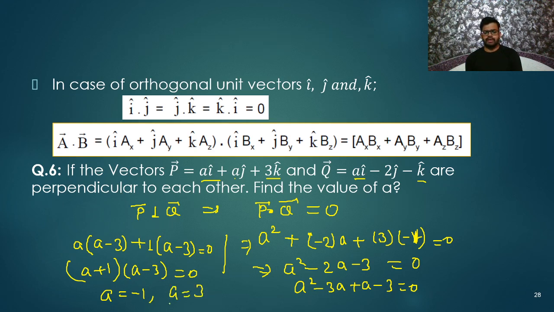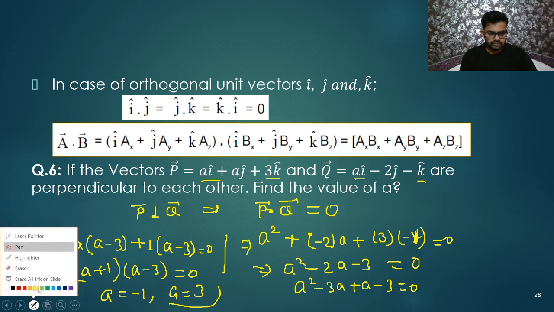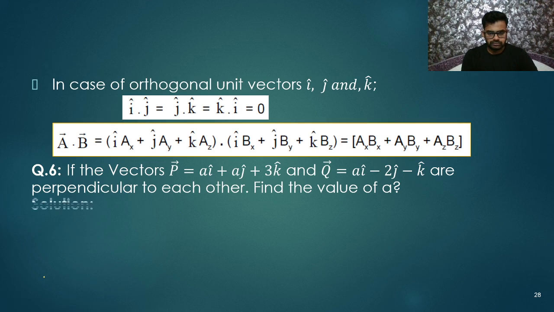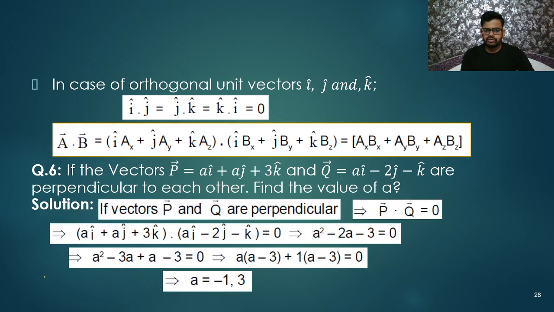These are the two values you are getting, my dear friends. These two values are possible here. So the value of a can be either minus 1 or plus 3. So that's all. These two are the answers, right? Minus 1 and 3. I have written the solution also, so no need to worry about that. Minus 1 and 3 is the answer. That's all.